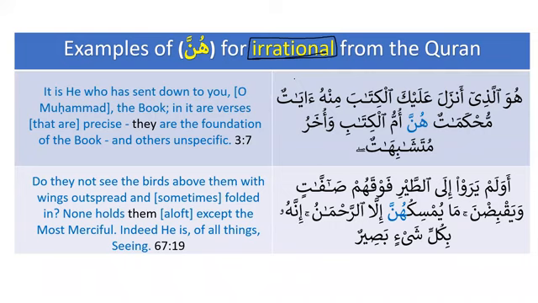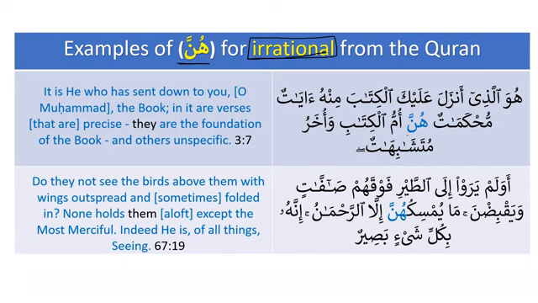When there is a significant idea, and to signify the importance of that idea, then in the Quran, instead of using irrational being and the idea of ghayru aqil, the real pronoun is used, which is hunna. For example, we have over here, هو الذي أنزل عليك الكتاب منه آيات محكمات هن أم الكتاب.